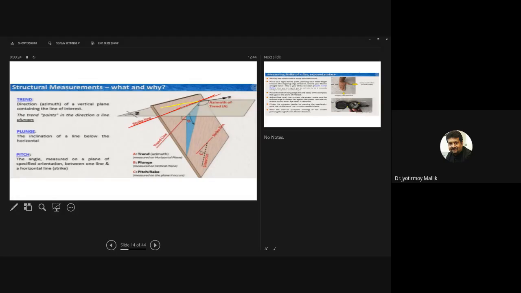Like for example, here they have also drawn a line. So the angle between the strike of that plane and that line, this theta, this is what we call pitch or the rake. Here they have written it as C. The angle between the lineament which sits on that particular plane and the strike of that plane, that angle theta or C, is called the pitch or the rake of that particular line.